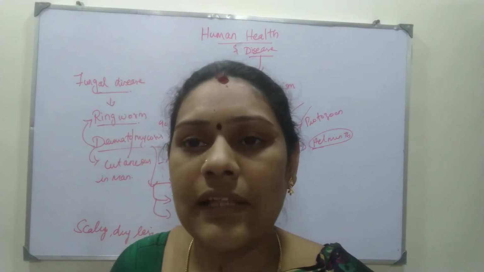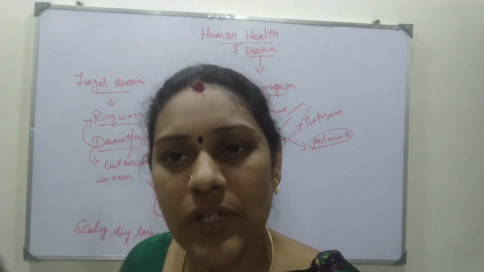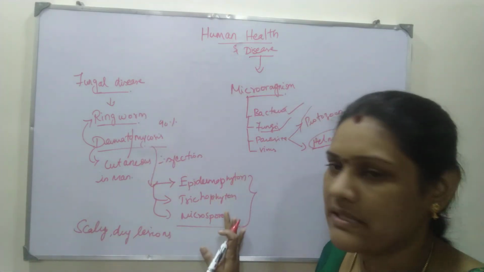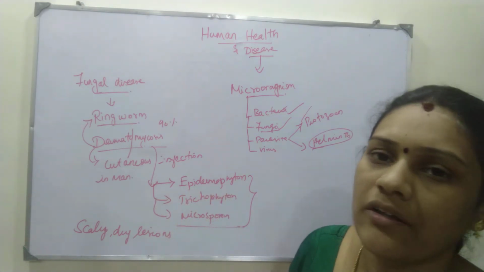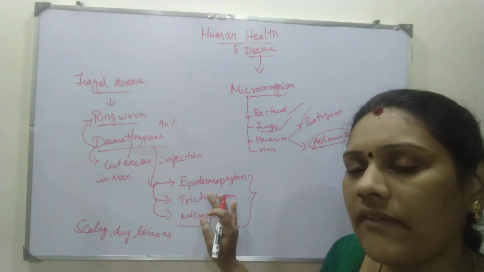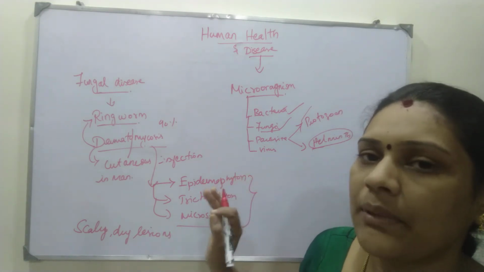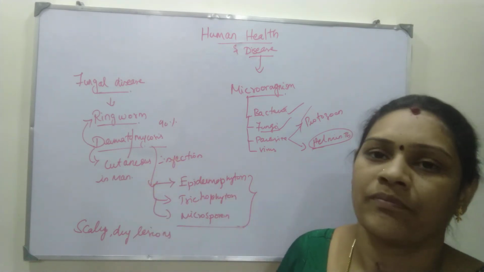This athlete's foot and this ringworm are mainly caused by the fungi which come under the dermatophytes. These are called dermatophytic fungi because they affect our whole skin. So a fungus called Taenia pedis causes the infection, that is your ringworm.